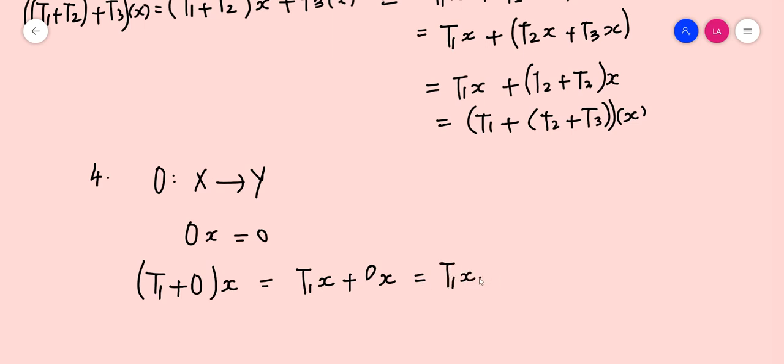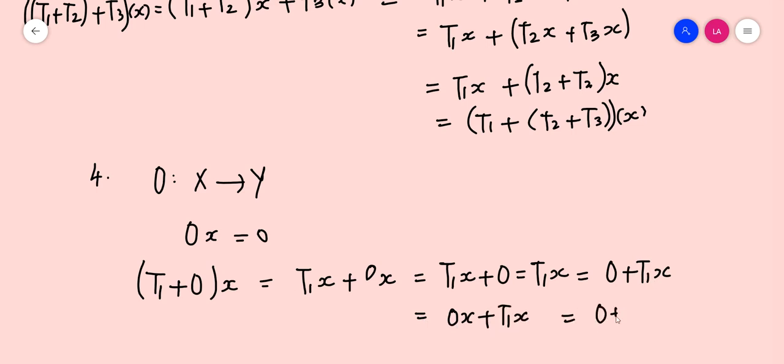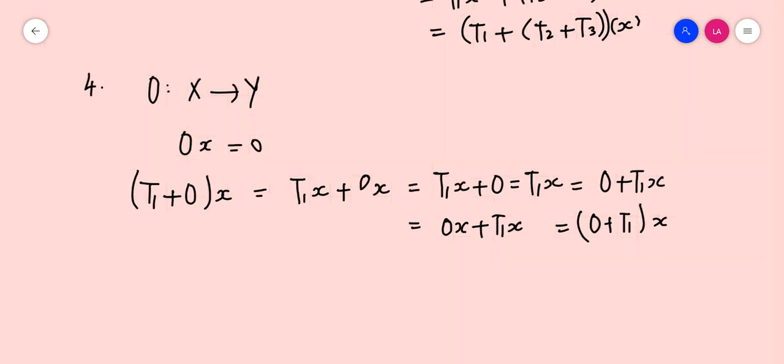So T1x + 0, which is equal to T1, because T1x is an element in Y and 0 is the identity element in Y. So the sum should be equal to T1, which can be written as 0 + T1x, which should be equal to 0x + T1x, or (0 + T1)(x), or T1 + 0 should be equal to 0 + T1. So identity exists.